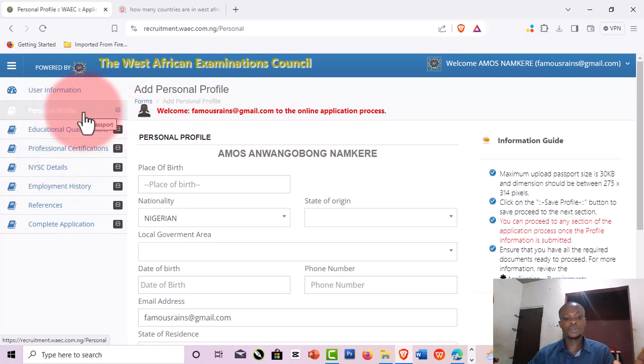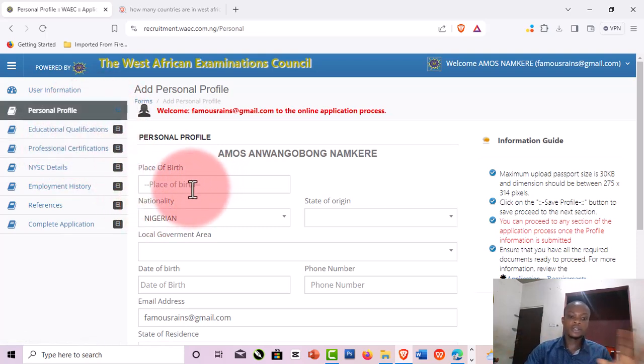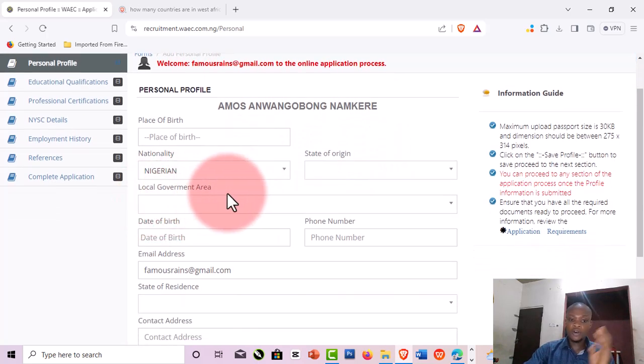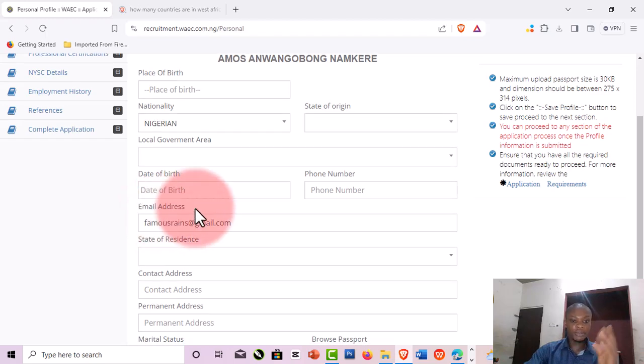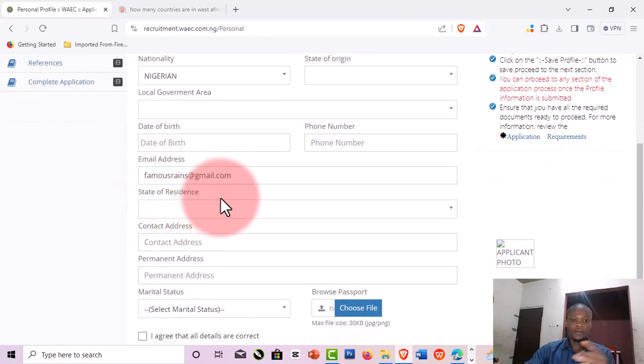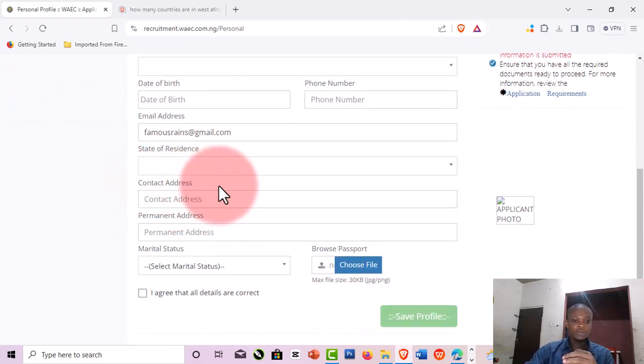That's personal information. So personal information is talking about your date of birth, your nationality, state of origin, local government of origin, phone number, email address, state of residence, contact address, permanent address, marital status. Then your passport will come here. Then you save and continue.